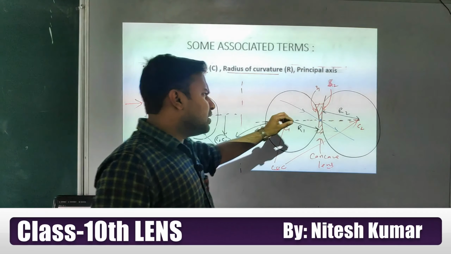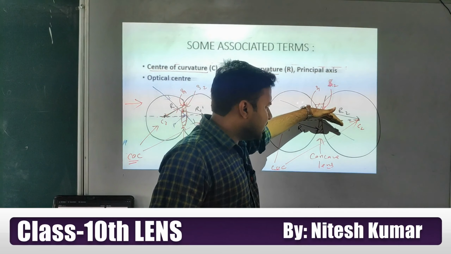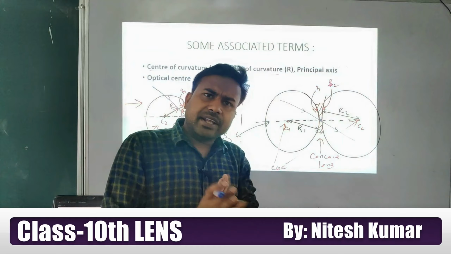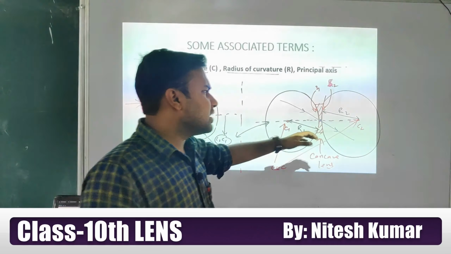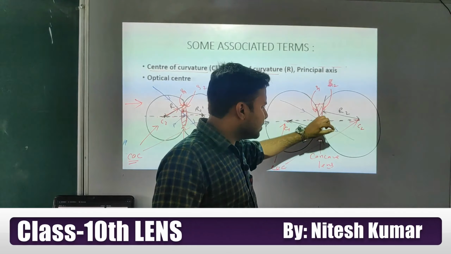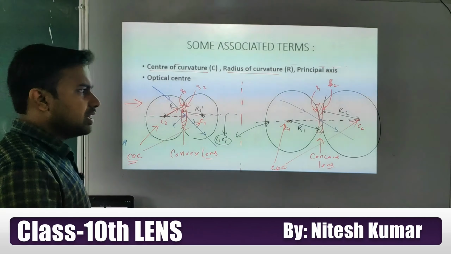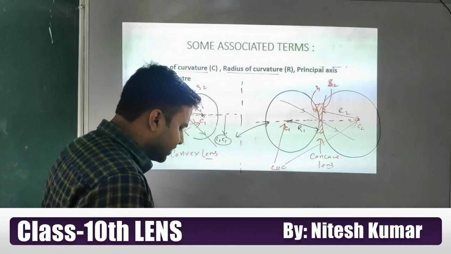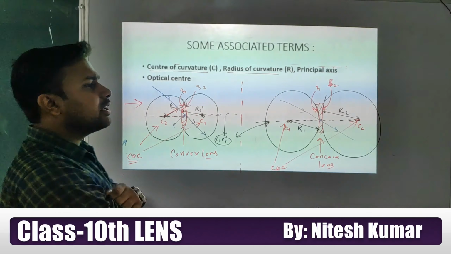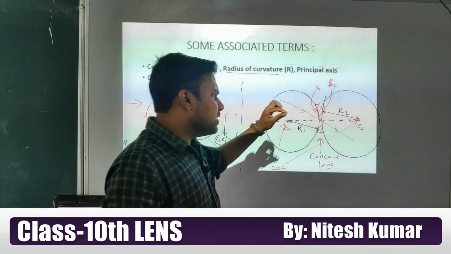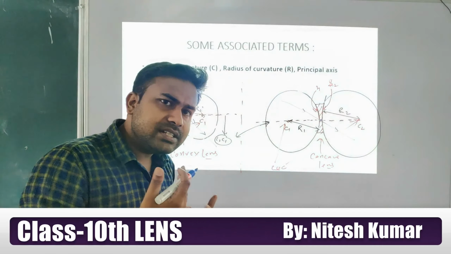In actual life it is a little bit shifted, the direction is the same, but it goes a little away. But in 10th class we are assuming it is a very thin lens, so we neglect that shift. Actually when you deal with the lens, you will find the ray is a little shifted but parallel, meaning the direction is the same.